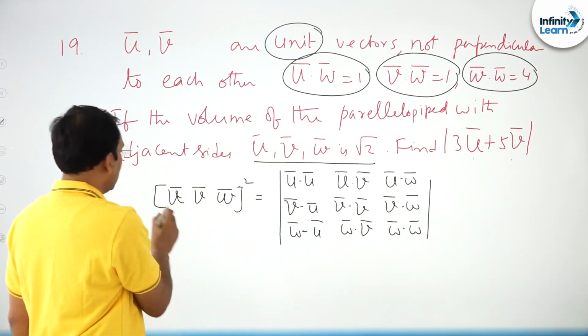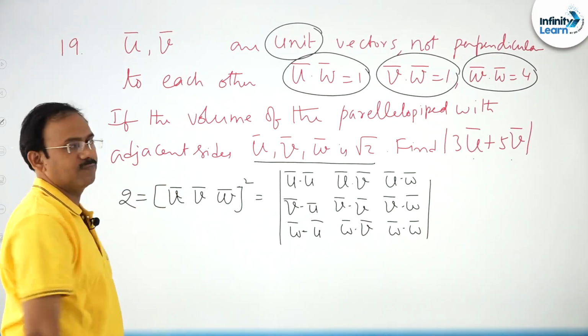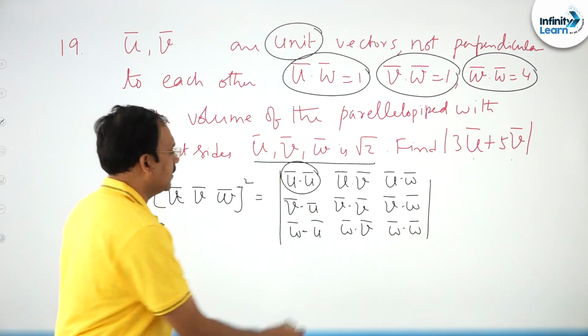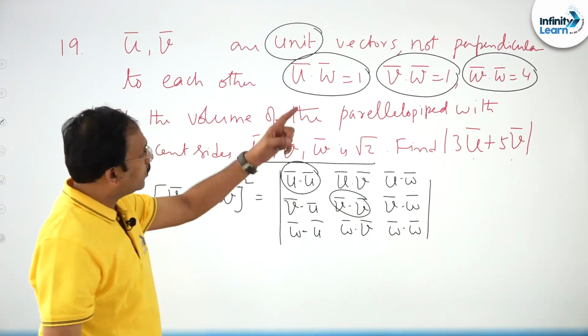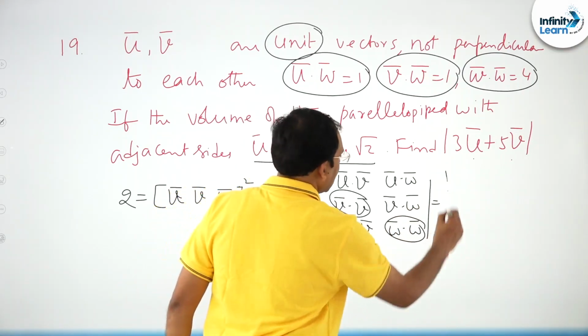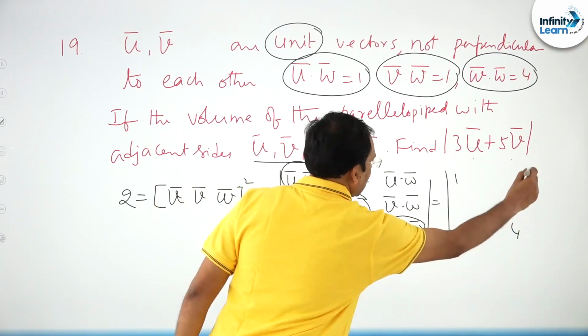This value is given: root 2 square is 2. Now in this, you see this is a unit vector, so this is 1, this is 1, and w bar dot w bar is also given as 4. So you can take this as a matrix with 1, 1, 4 on the diagonal.